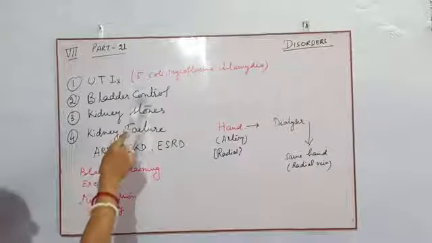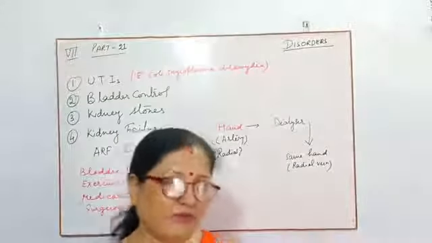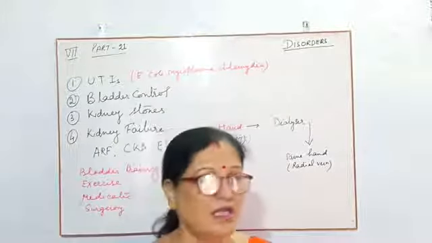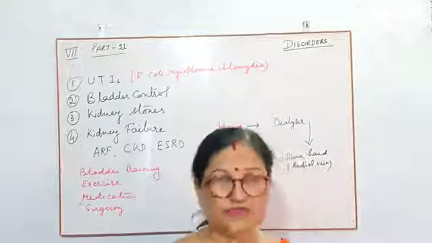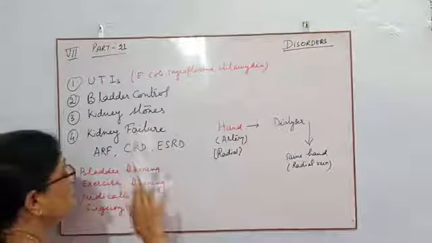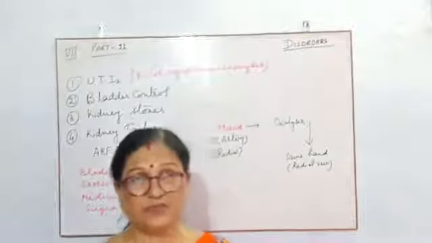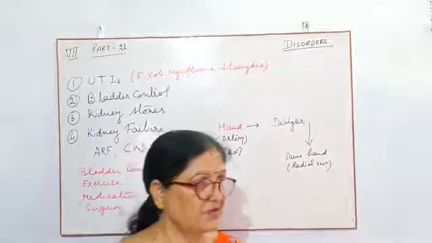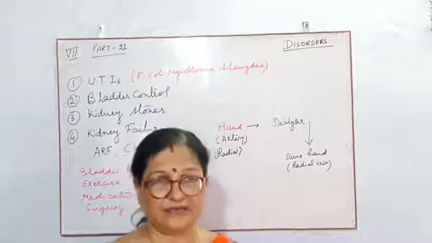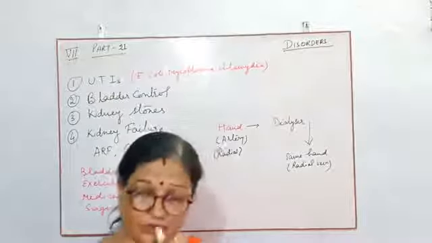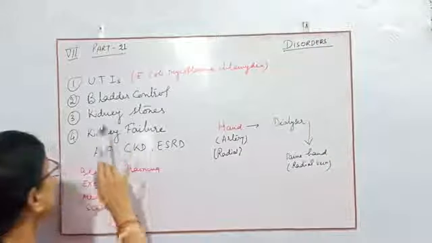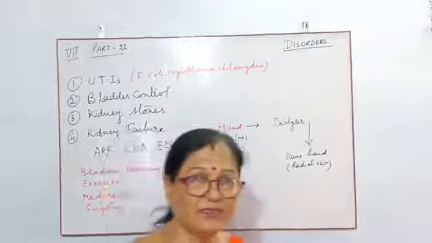Next is bladder control problem. Suppose our urine formation is quite correct, our micturition, that means the urination process, also is correct, but the bladder is not controlled by our brain. Or suppose small children, they have no control on their bladder, and anytime they can urinate elsewhere. And this disease can occur in some old persons also. So bladder control problem is another problem.